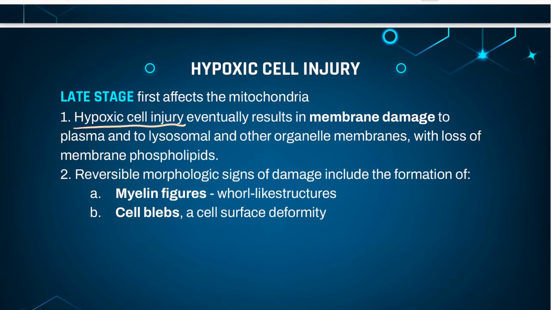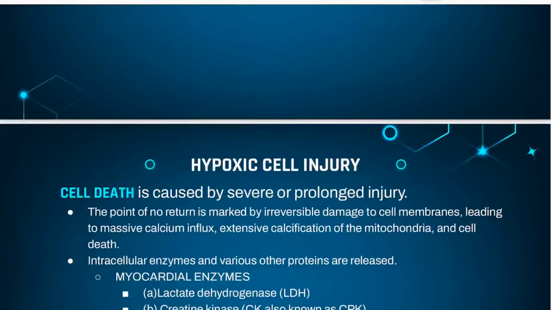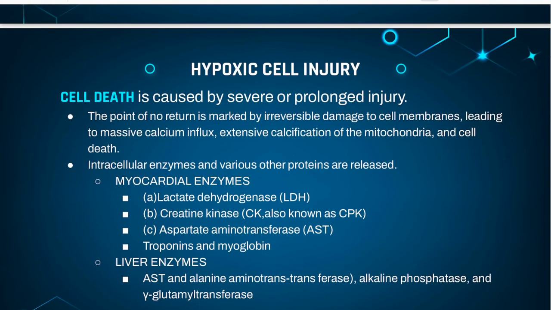Late stage hypoxic cell injury eventually results in membrane damage to plasma and to lysosomal and other organelle membranes, with loss of membrane phospholipids. Reversible morphologic signs of damage include the formation of myelin figures, which are whorl-like structures, probably originating from damaged membranes, and cell blebs, a cell surface deformity, most likely caused by disorderly function of the cell cytoskeleton. Finally, cell death is caused by severe or prolonged injury.